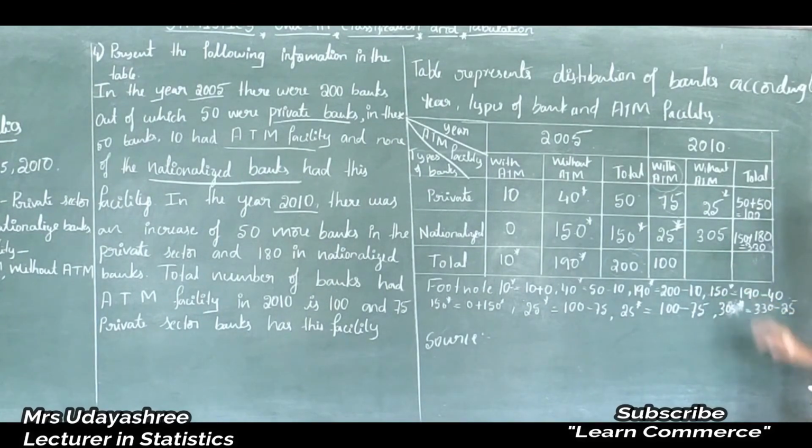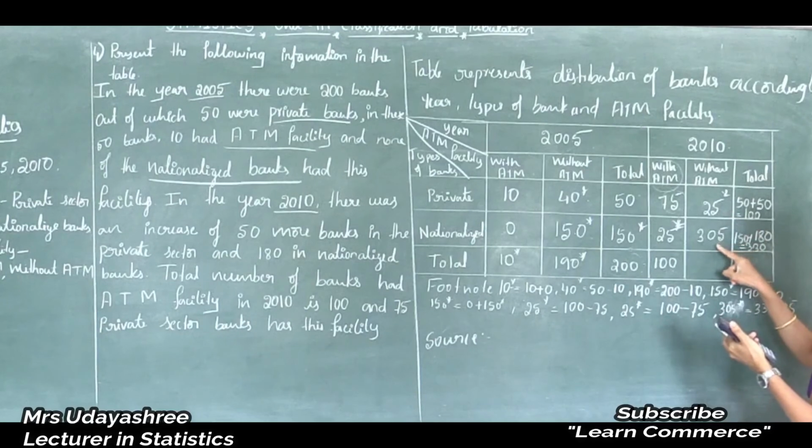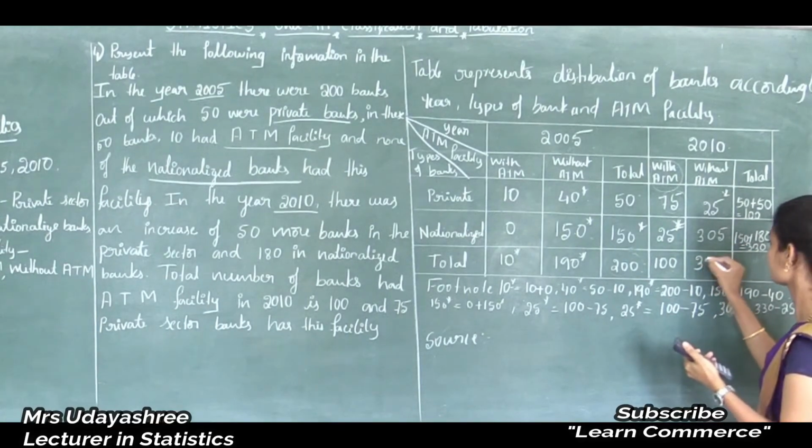So here two columns are remaining. This column indicates total number of banks without ATM in 2010. See, the number of private sector banks without ATM is 25 and number of nationalized banks without ATM is 305. Then how to calculate total number of without ATM? If I add these two observations, then I will get total number without ATM, that is 25 plus 305 is 330.